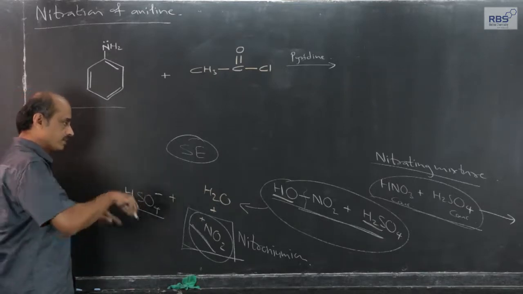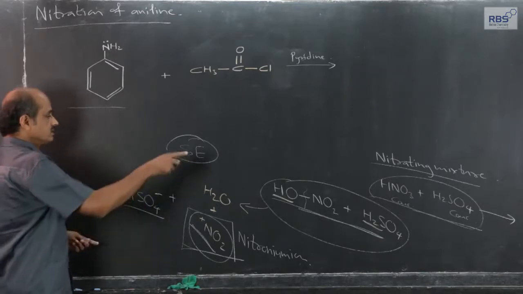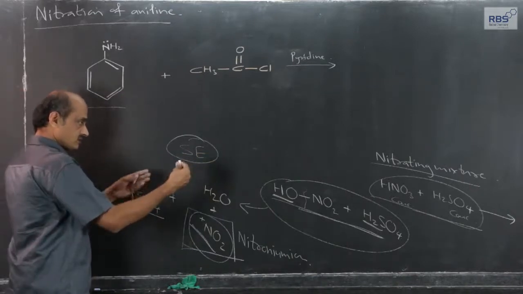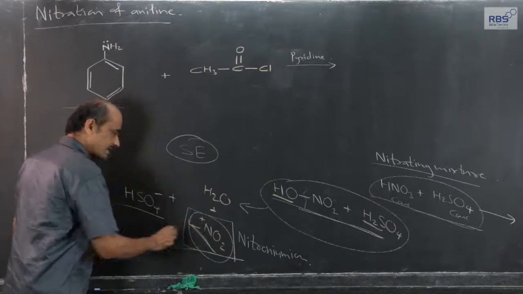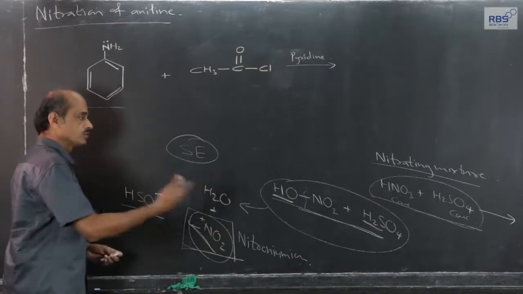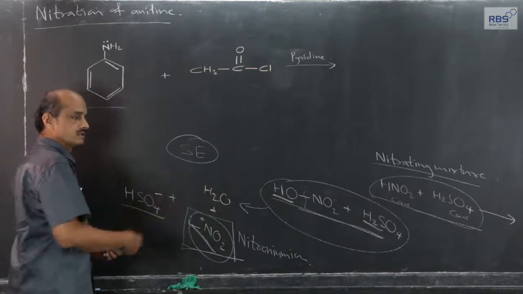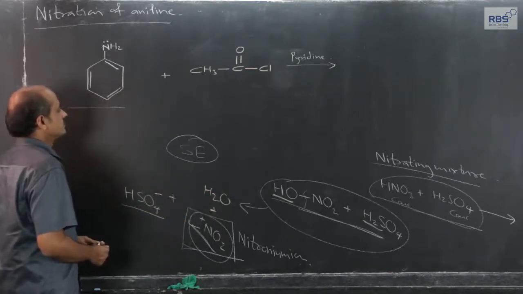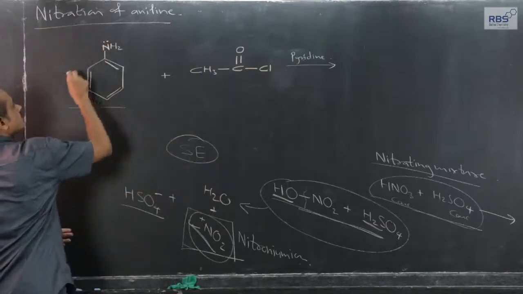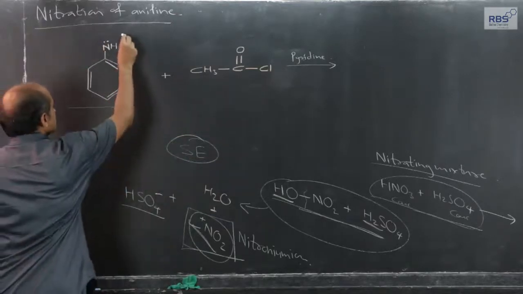but that purpose becomes secondary. The two acids react with each other to give nitronium ion, that process is there, but one more possibility takes place with more speed. H plus ions from the acid and the lone pair of electrons on NH2, they react.